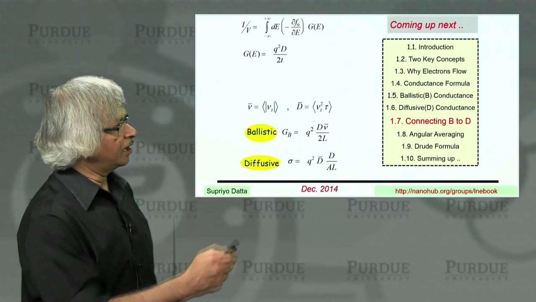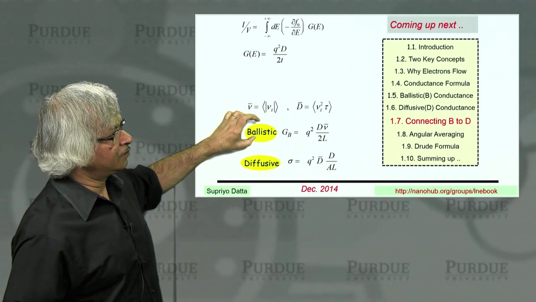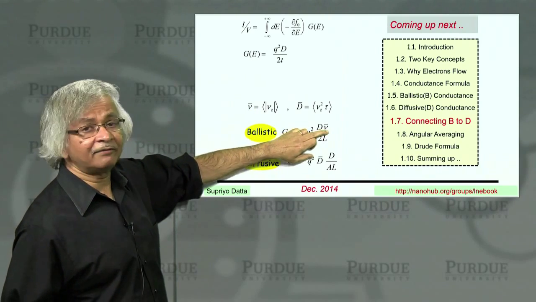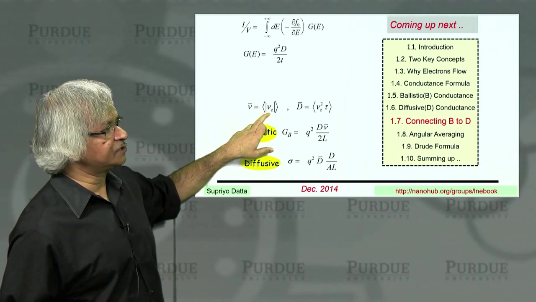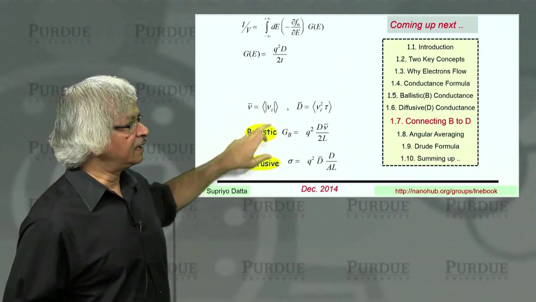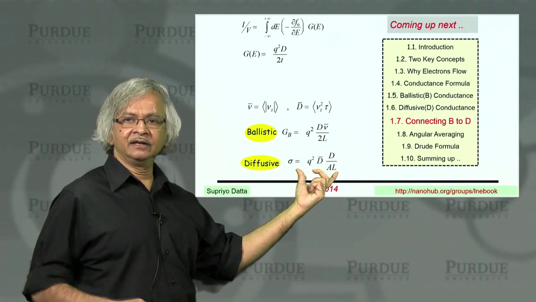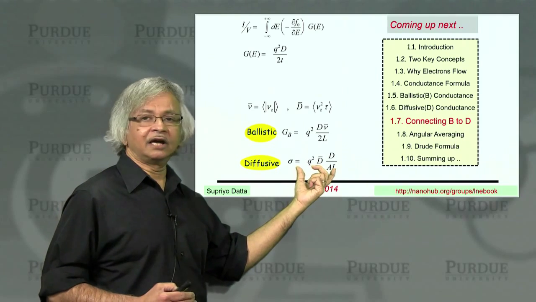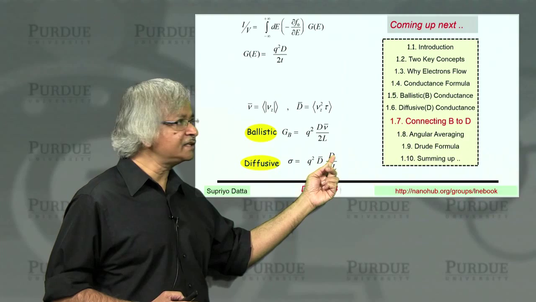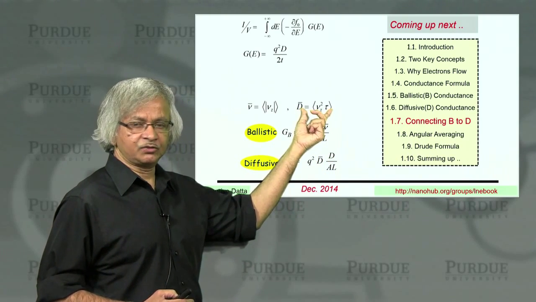So this is our basic result. What we had obtained in the last lecture was the ballistic conductance, where what was involved was the average velocity, which is the average value of the absolute value of Vz. And now we have looked at diffusive transport and shown that you obtain the standard result for the conductivity in terms of this diffusion coefficient and the density of states. And the diffusion coefficient is given by Vz squared tau.